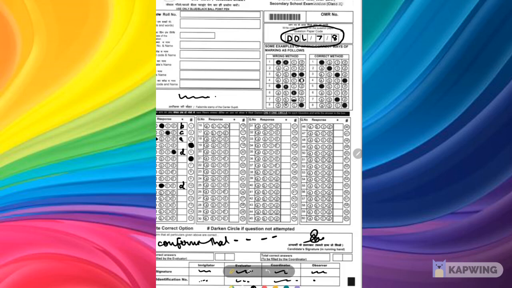Now let me tell you the 3 tips again. First, you need to remember this particular portion, then this portion, then this, and then the thing which you have not attempted, and then the signature. This is the only thing you have to fill, nothing else. And if you do it carefully, you will get marks. And I think you have understood now. Thank you.